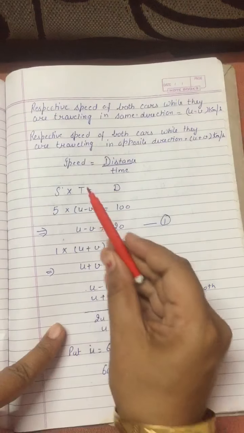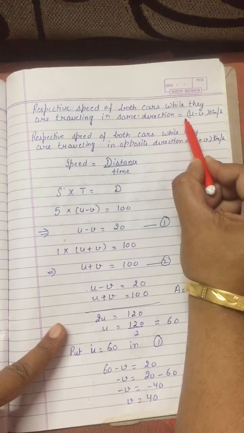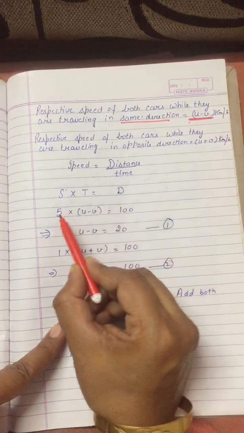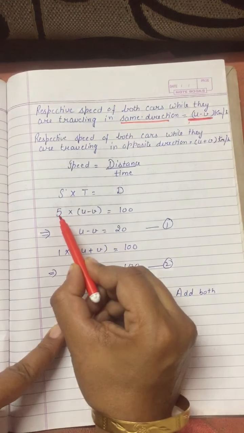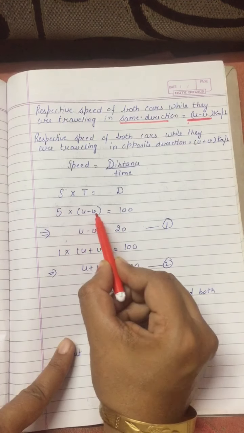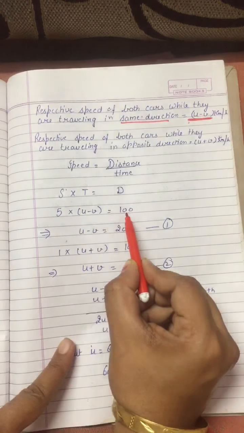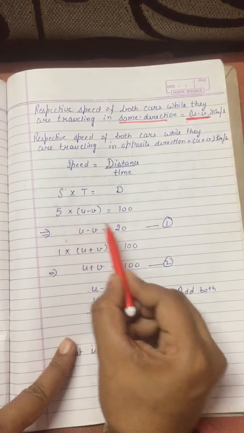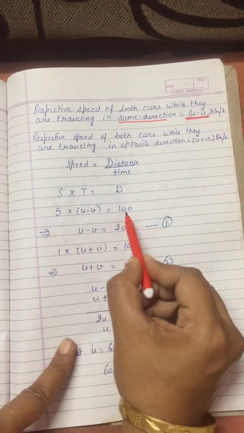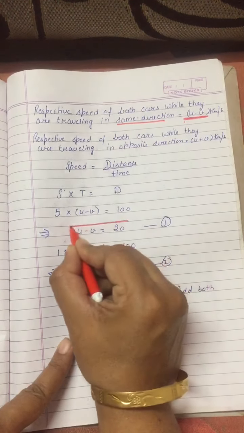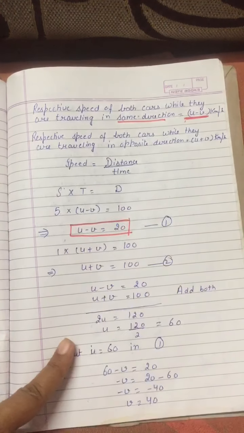So first part, I am taking the speed u minus v if they are moving in the same direction. So 5 hours is the time, the speed is u minus v, and the distance between them is 100. So speed into time equals distance, according to the formula. Take 5 on the other side, then it will become 20. So the first equation is u minus v equals 20.